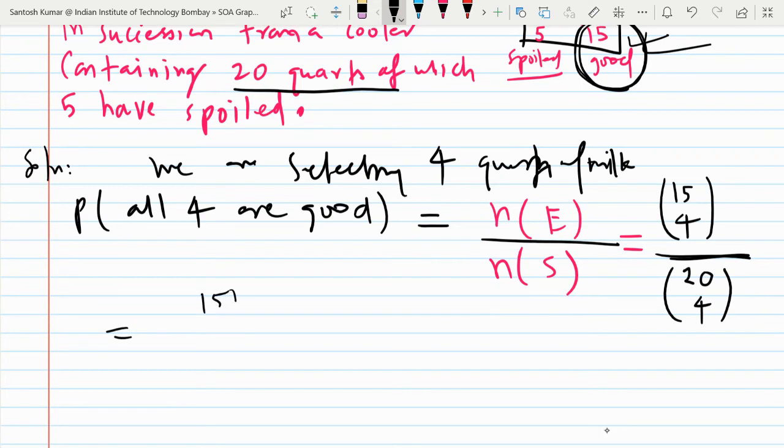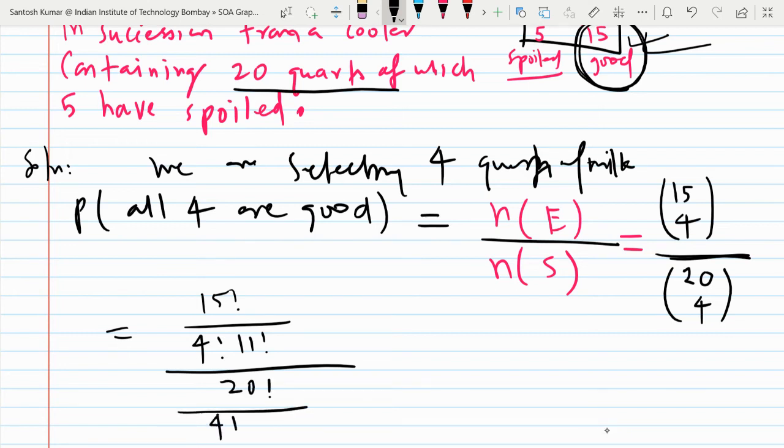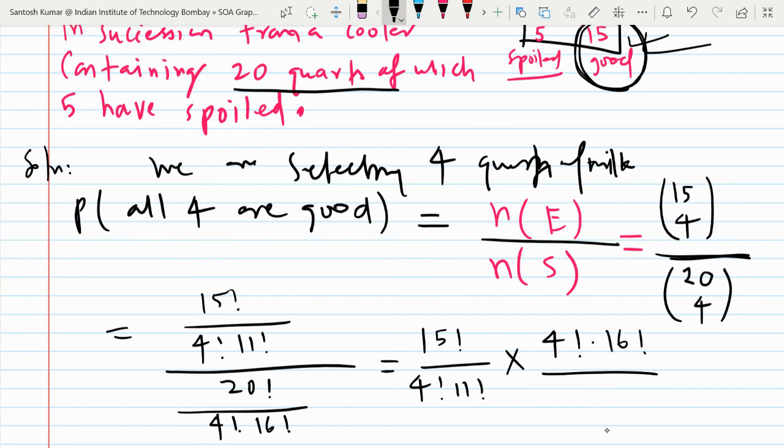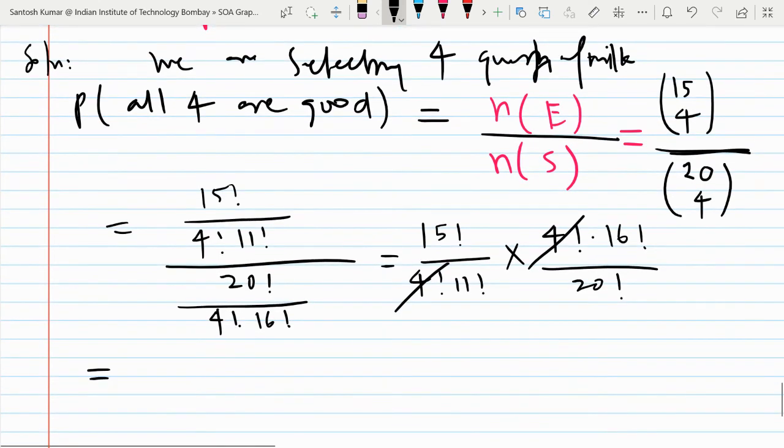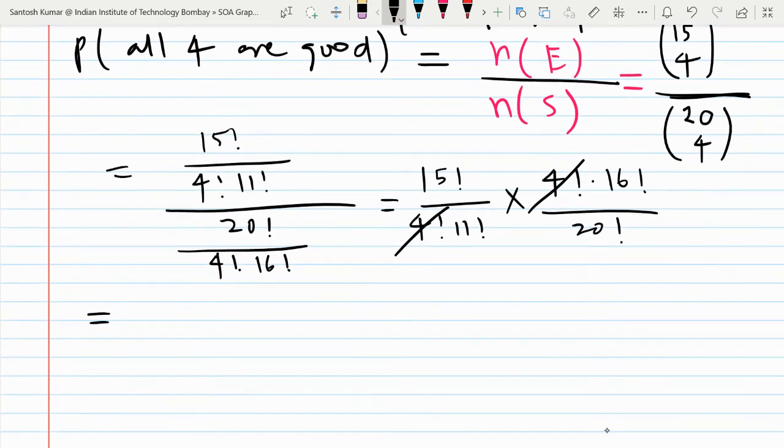15C4 is 15 factorial upon 4 factorial, 15 minus 4, 11 factorial. 20C4 is 20 factorial upon 4 factorial and 20 minus 4, 16 factorial. So if you simplify, let me write 15 factorial upon 4 factorial 11 factorial, into 4 factorial 16 factorial upon 20 factorial. So you may cancel 4 factorial. So what do you get? Oh, it's better to open 15 factorial.